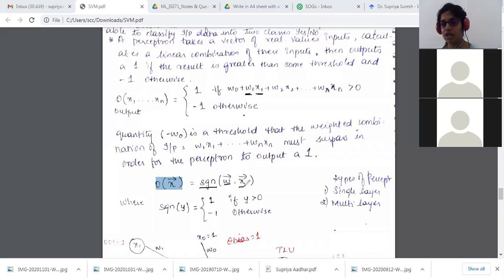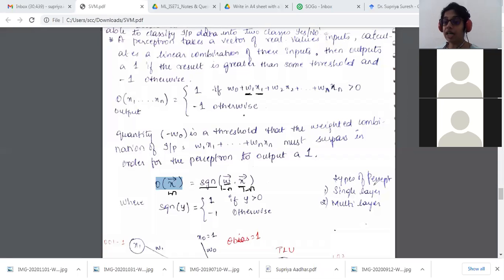I'll tell you what function I will be using as the activation function, but I'm just writing sigmoid for now. This becomes my output for that particular x. Here x is from 1 to n, and the corresponding weights are also from 1 to n.